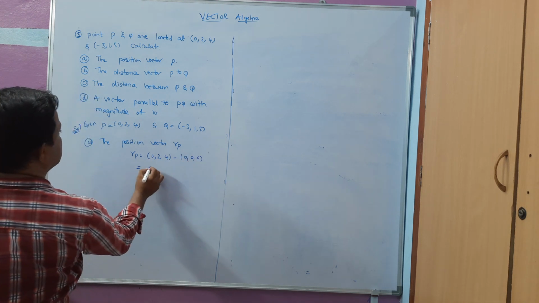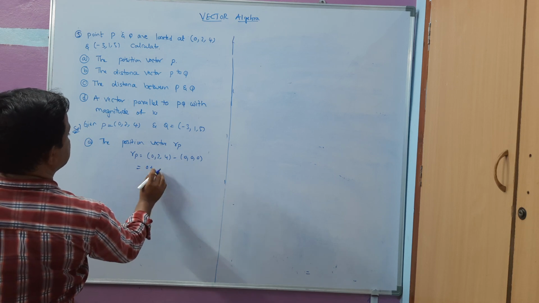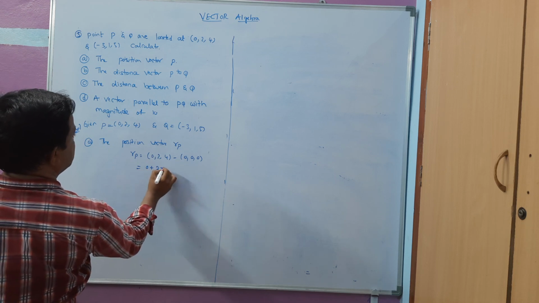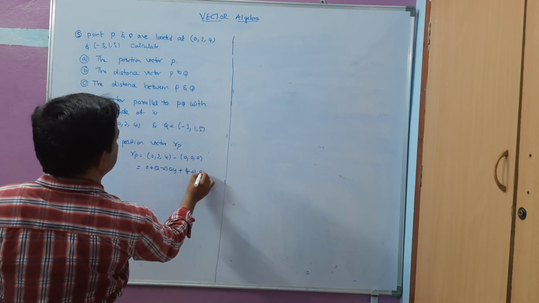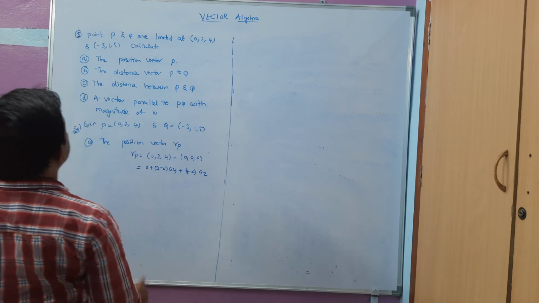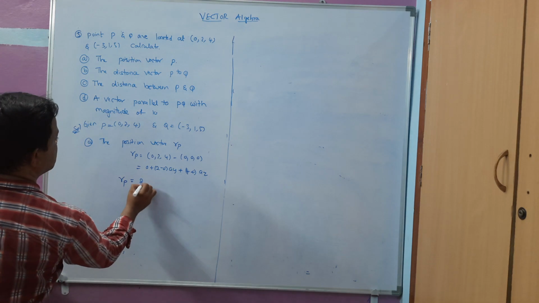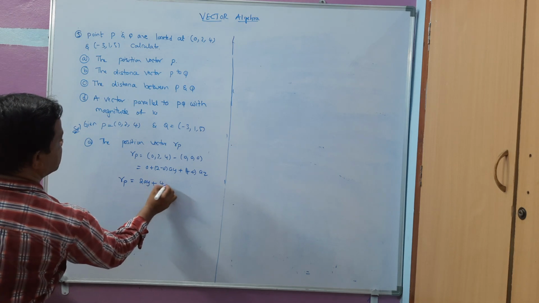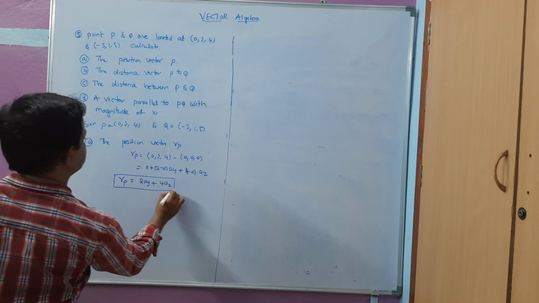That is 0 plus (2 minus 0) AY plus (4 minus 0) AZ. So the position vector RP is 2AY plus 4AZ.